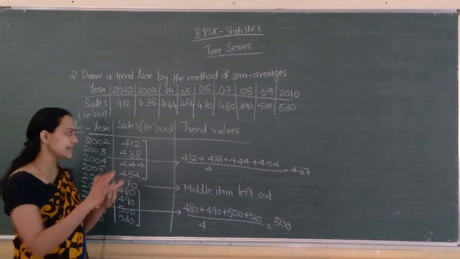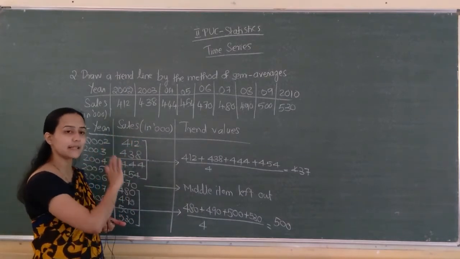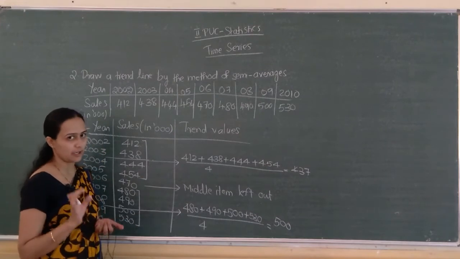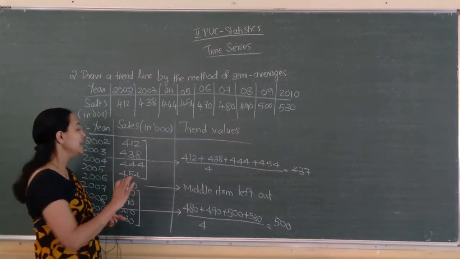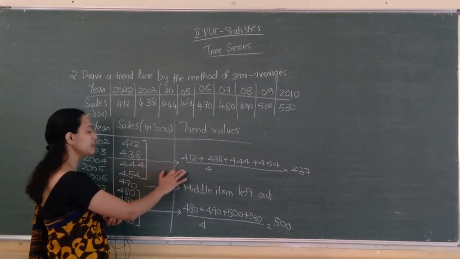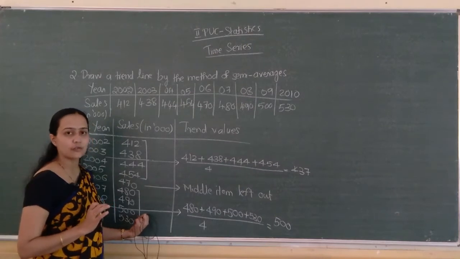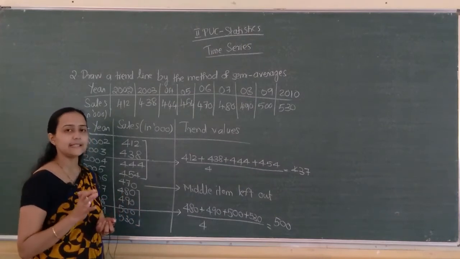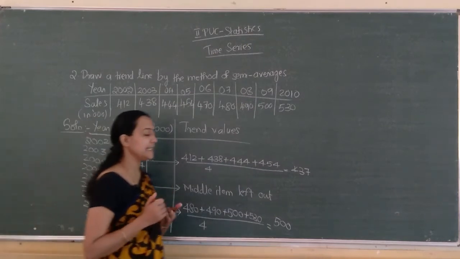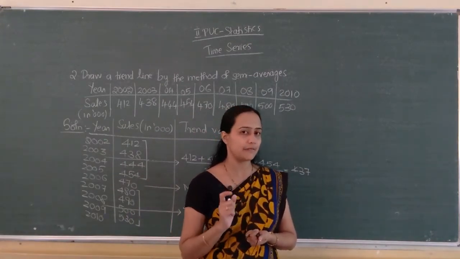What we did is we left the middlemost, as the observations contain an odd number. Odd number of observations are there. Then take the first 4's average and write it in the middlemost. Similarly, take the average of the last 4 and write it in the middlemost. So we did this much. Next, draw the graph.